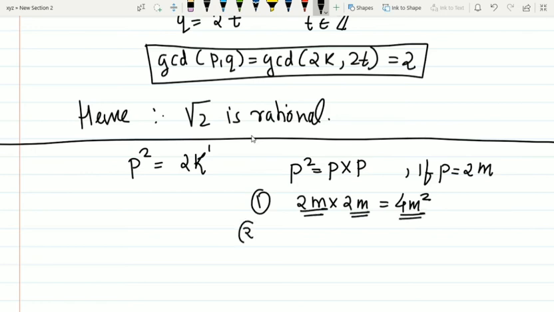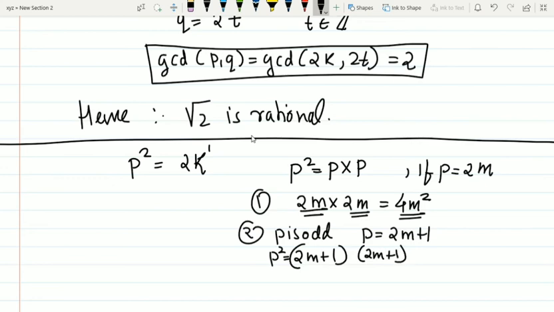But case 2 is where P is odd. So I can take it as 2m plus 1. You can take 2m minus 1 also, but it makes no difference. So P square will be 2m plus 1 times 2m plus 1. Now (a plus b) whole square is a square plus b square plus 2 times ab, so 2m into 1.